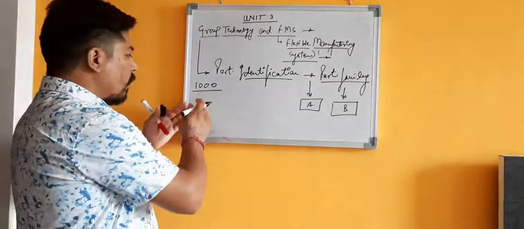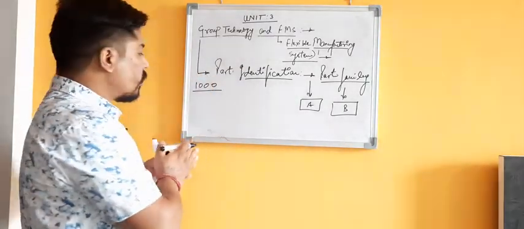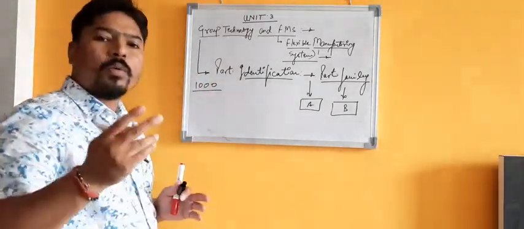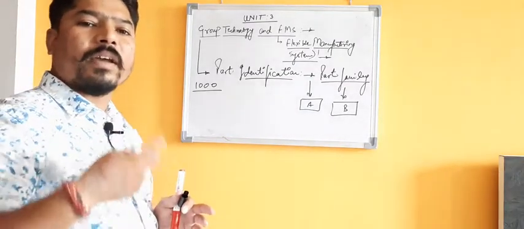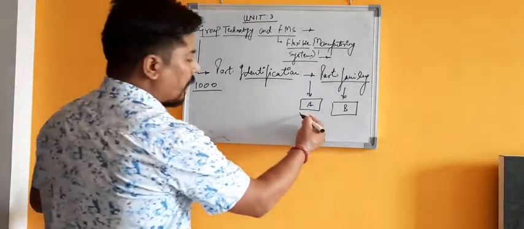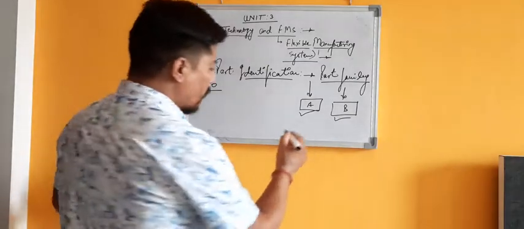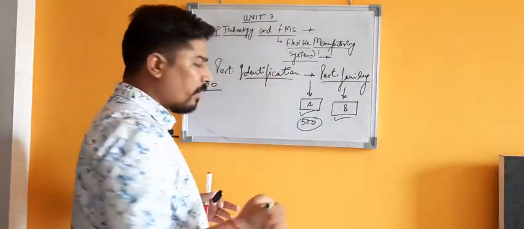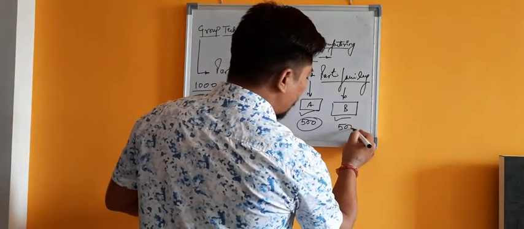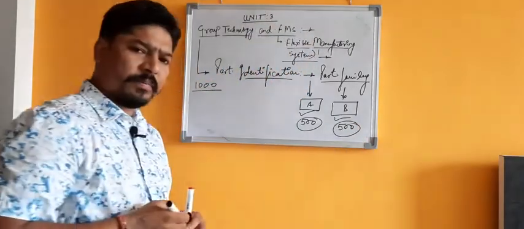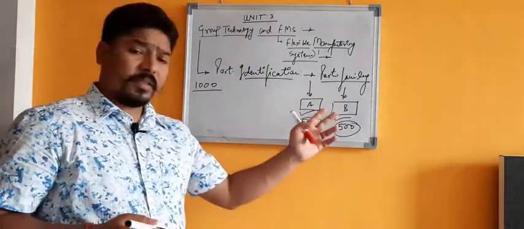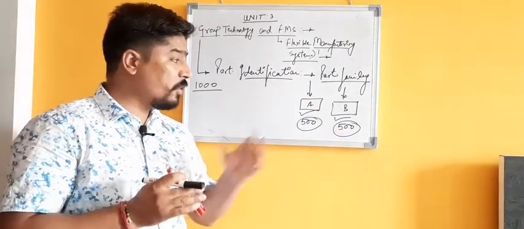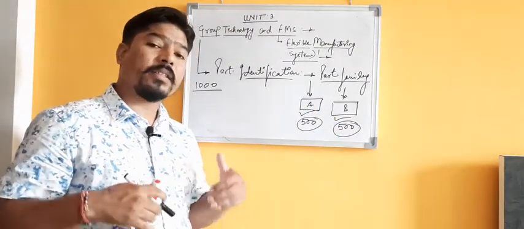Among all those thousand parts, suppose we identified two different families of parts, A and B. Suppose family A has 500 parts and family B has 500 parts.